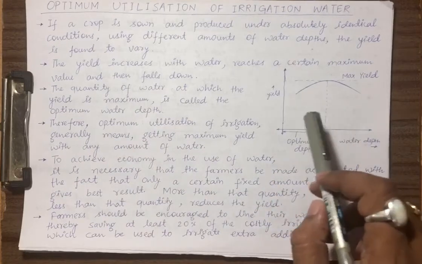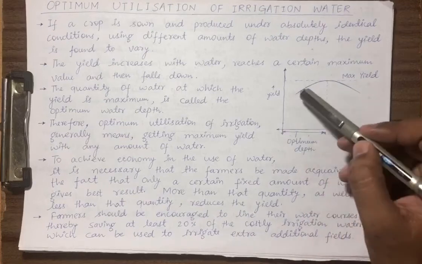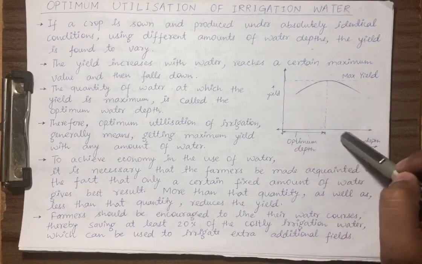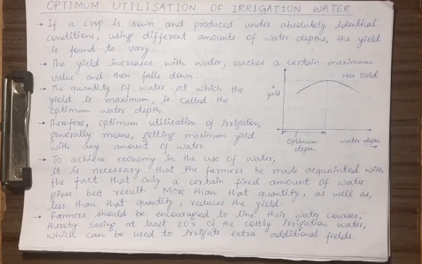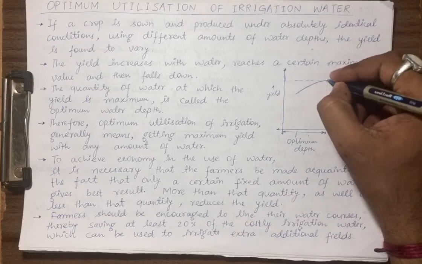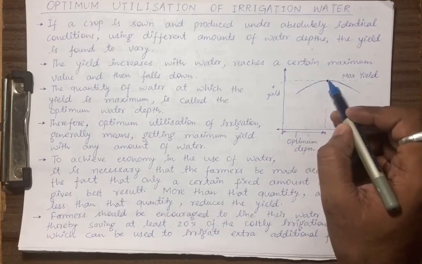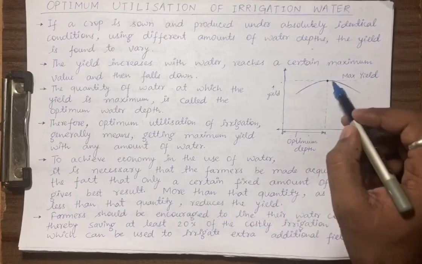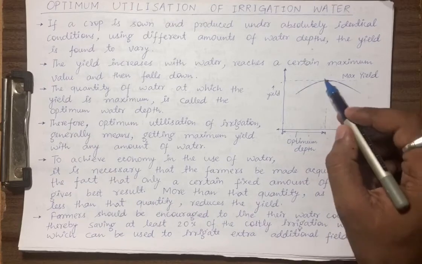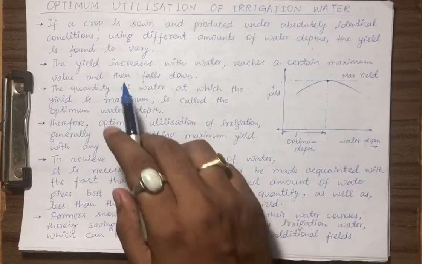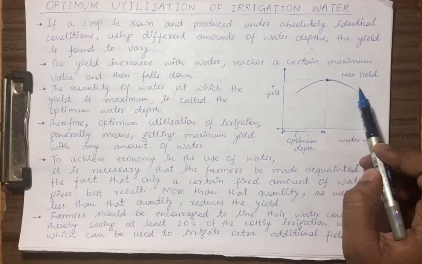So if we are plotting the water depth and yield, what we are seeing is that with the increase of water depth, yield is going to increase first and reach a maximum value. So this point corresponds to the maximum yield. After this point, if we are providing more water, okay, more water is provided, but what is happening, yield is becoming less than this point. So the yield increases with water, reaches a certain maximum and then falls down.